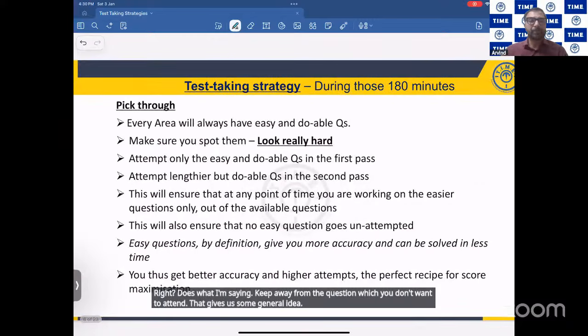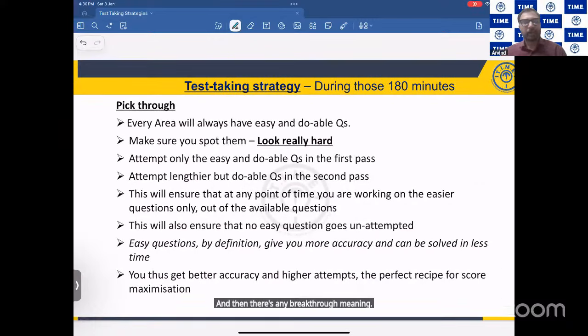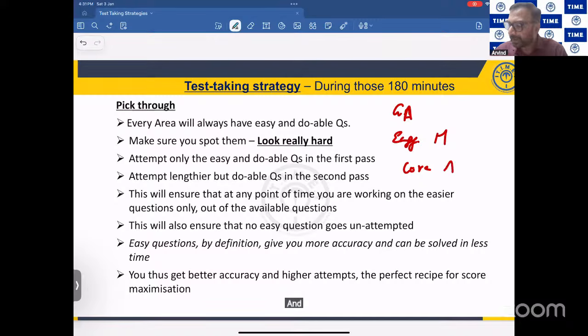And when I'm saying pick through, please understand, as I told you in the beginning, you have three areas: general aptitude, engineering maths, and your core area. In every area, you have easy questions, doable questions, and difficult questions.